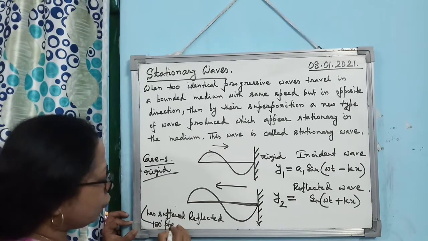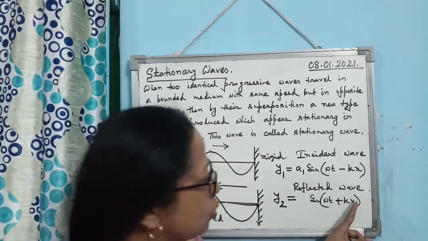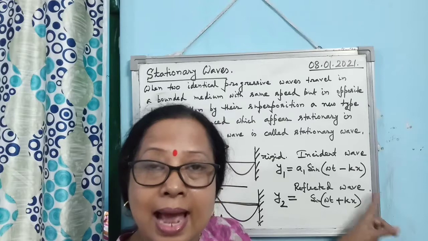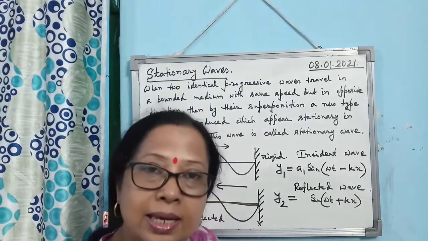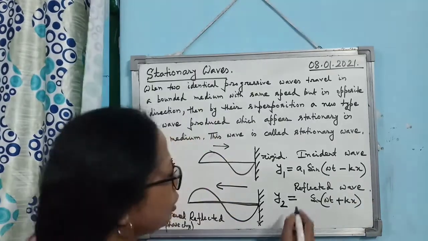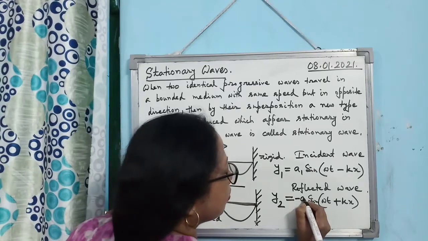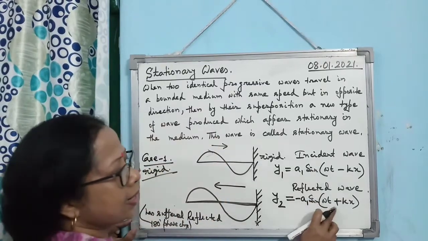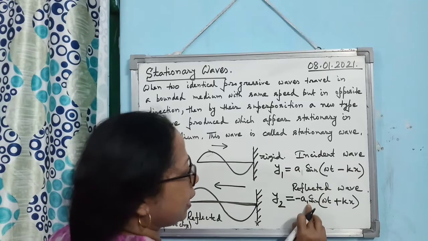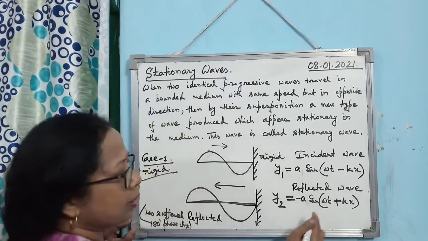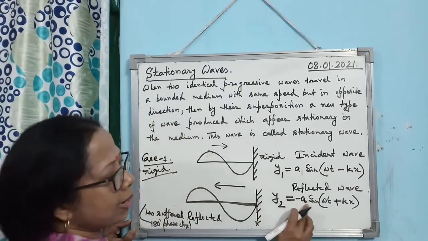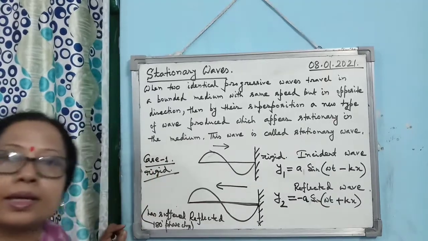A 180-degree phase change means plus 180 degree, and sine of 180 degree plus theta is minus sine theta. So it will simply become minus A sine omega t plus kx. There is no need to write A1, because the amplitude and everything else remain the same.